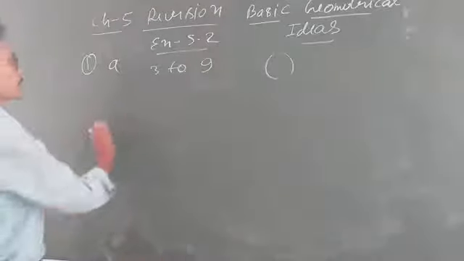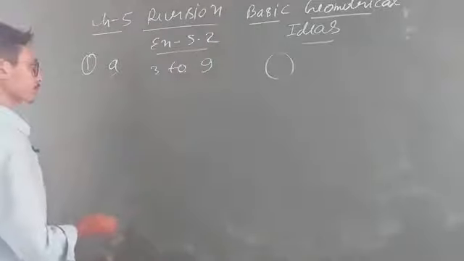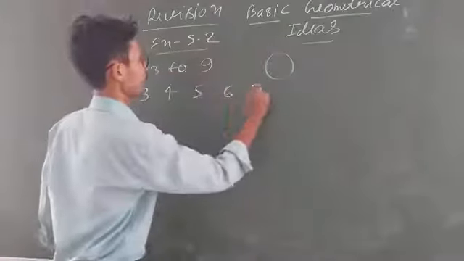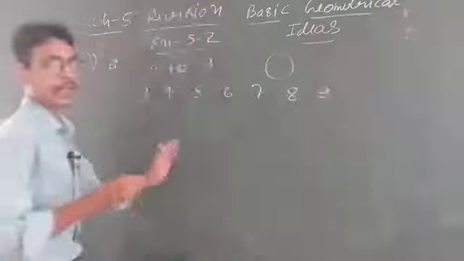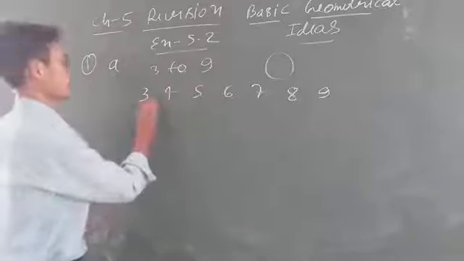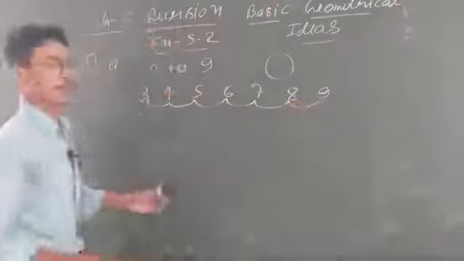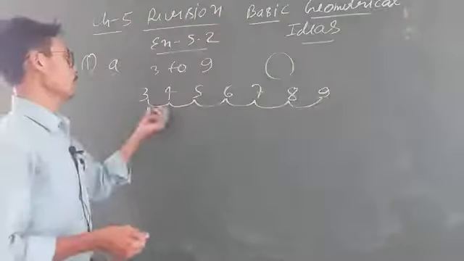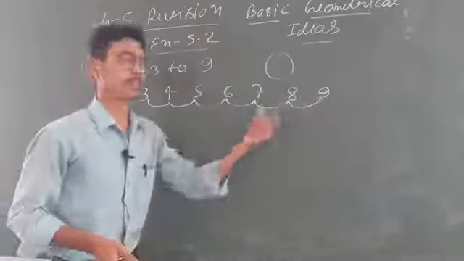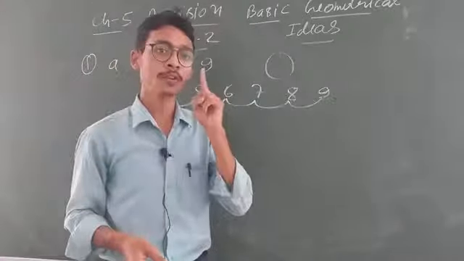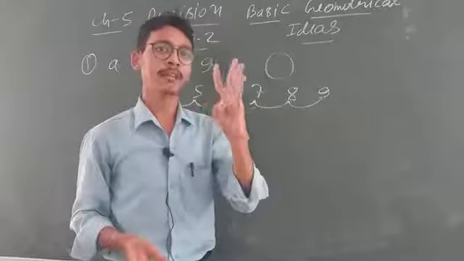Now look at 3 to 9. You know that from 3 to 9, how many steps will you go? 3, 4, 5, 6, 7, 8, 9. Here I am writing only the explanation. Look, 3 to 4, 4 to 5, 5 to 6, 6 to 7, 7 to 8. Now you have to count how many steps, students? 1, 2, 3, 4, 5, 6 steps. Because you have to go from 3 to 9, first you go 4, 5, 6, 7, 8, 9.